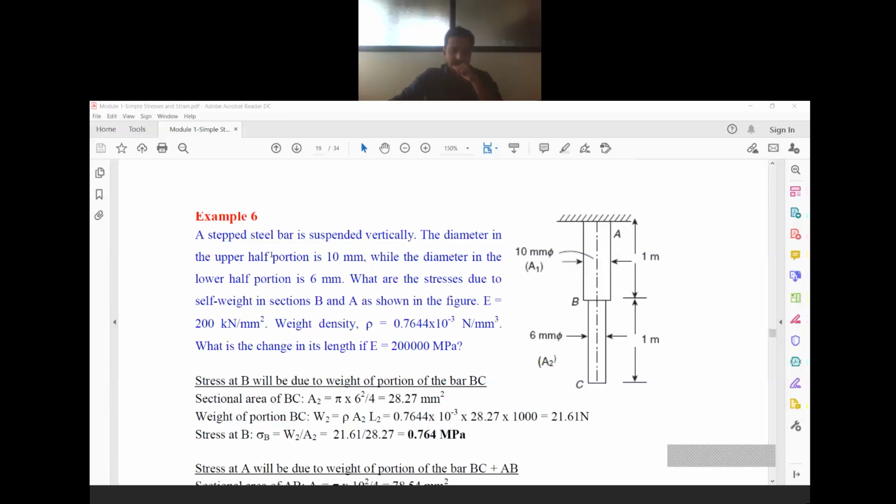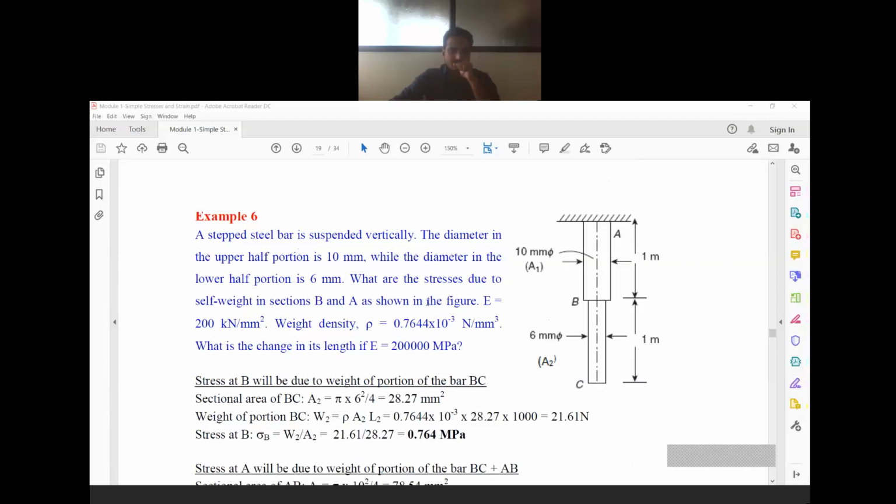A stepped steel bar is suspended vertically. The diameter in the upper half portion is 10 mm, while the diameter in the lower half portion is 6 mm. See, they have given in the question that the upper portion has 10 mm diameter, the lower portion has 6 mm diameter. Okay.